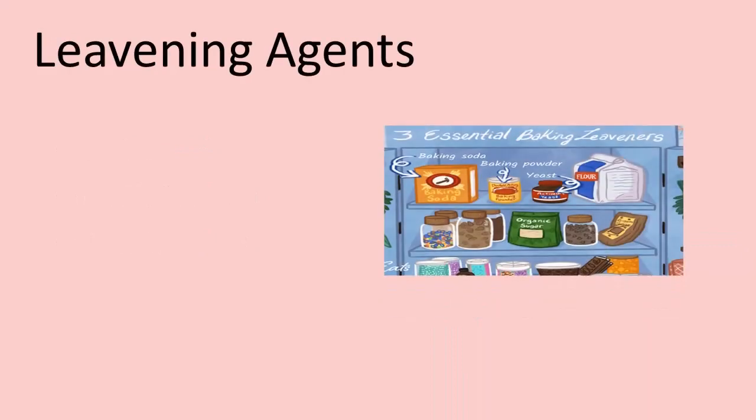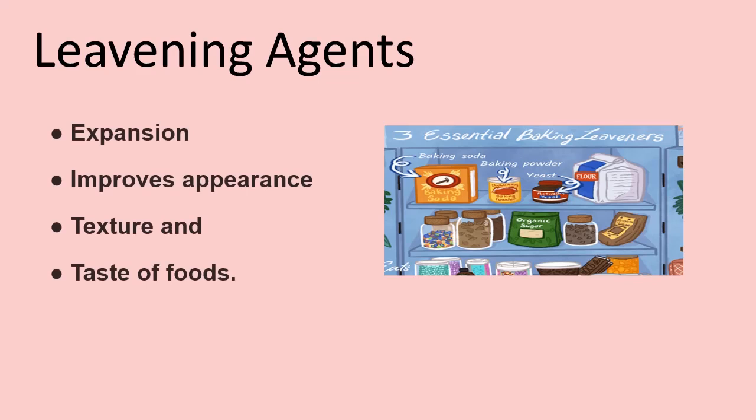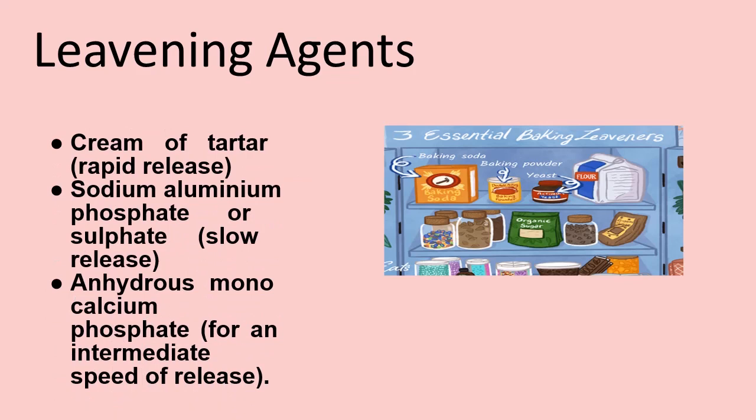Leavening agents. Introduction of gas in batter or dough leading to its expansion improves appearance, texture, and taste of foods. Example: cream of tartar, rapid release; sodium aluminium phosphate or sulfate, slow release; anhydrous monocalcium phosphate, for an intermediate speed of release. The vast majority of chemical leavening systems are based on reaction of an acid with sodium bicarbonate to